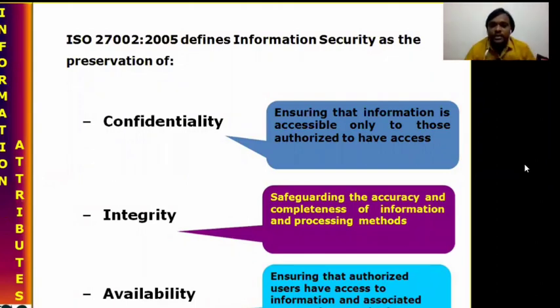So loss of integrity, what happens? Anyone can change the data, whether it is confidential data or non-confidential data. It is possible to change by anyone. So that is not a good way to provide information security. If you want to provide good information security, we have to provide integrity also. Next, the third one, availability.